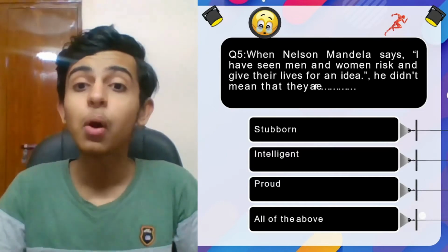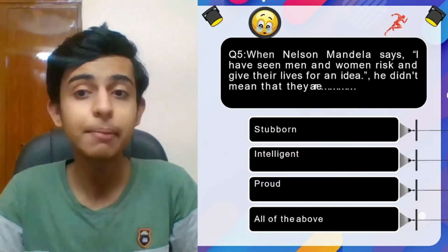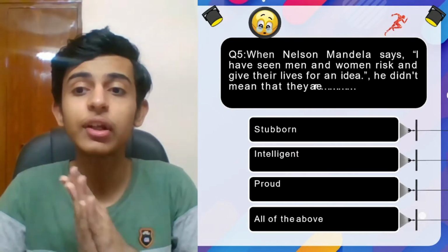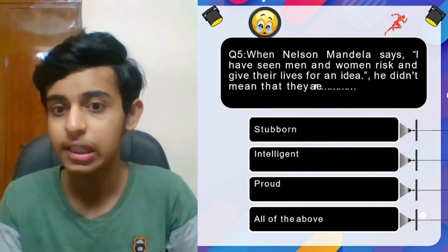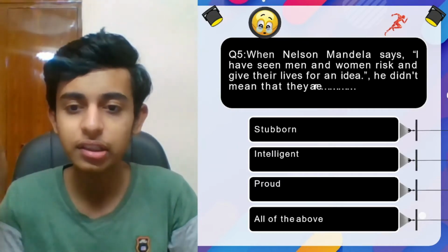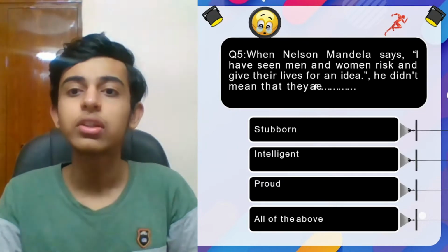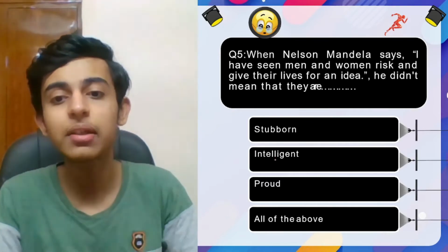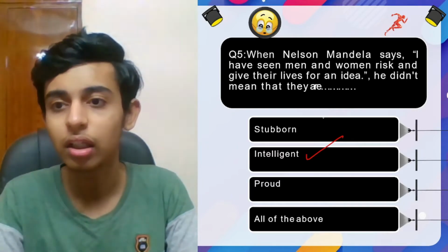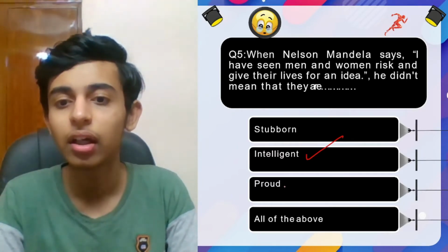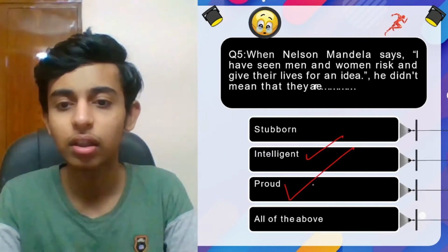Question 5. When Nelson Mandela says, I have seen men and women risk and give their lives for an idea, he didn't mean that they are dash. Stubborn, intelligent, proud, all of the above. So basically risking the life means they will be intelligent. Didn't mean that they are. So the answer should be, wait a second.